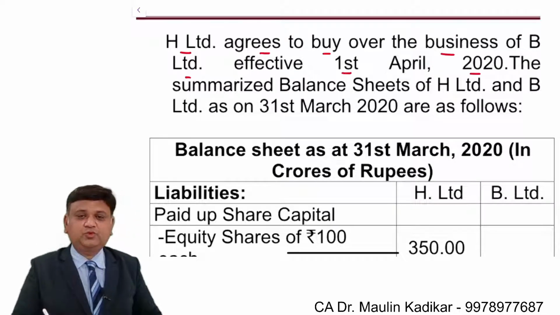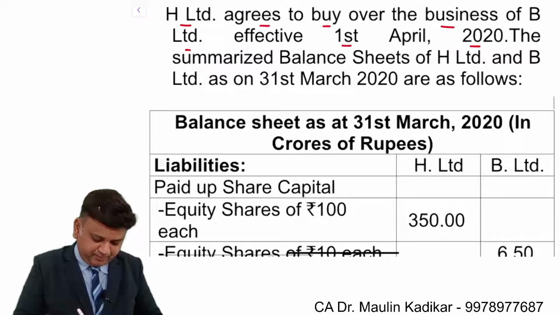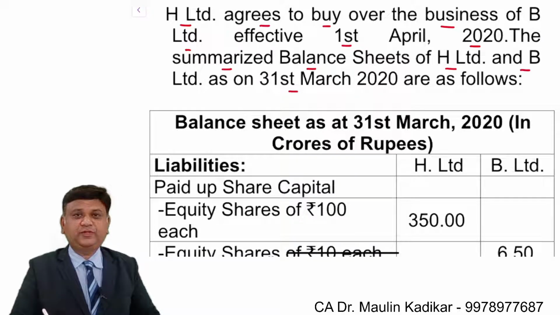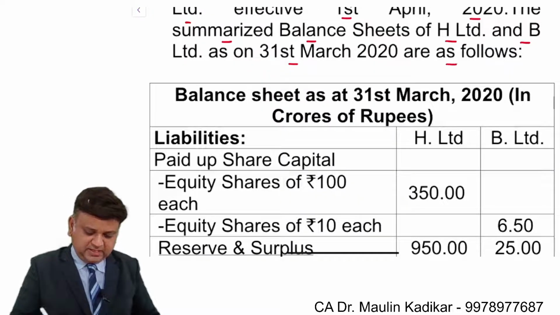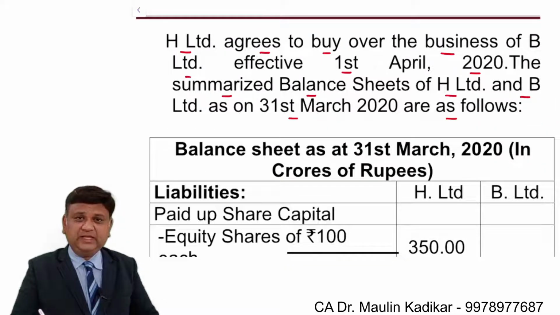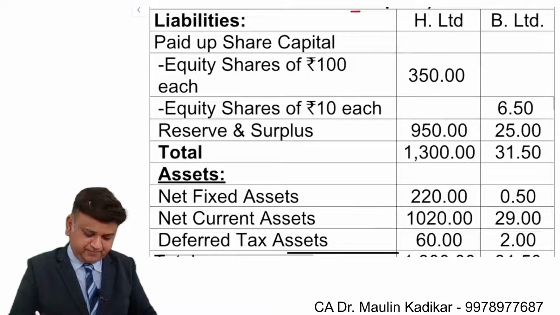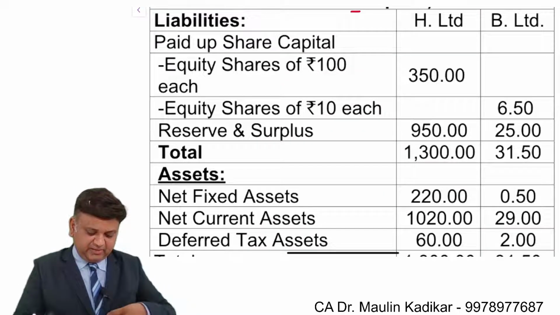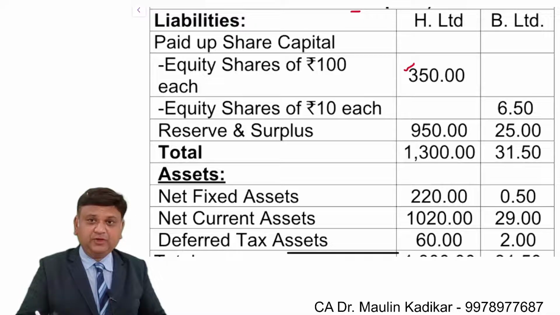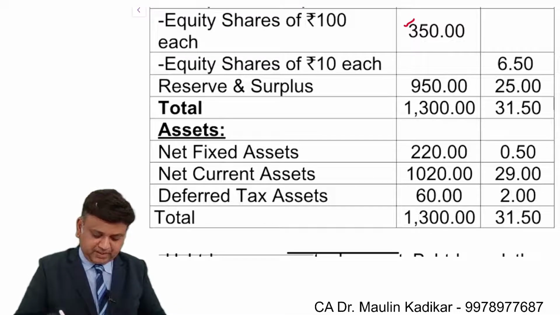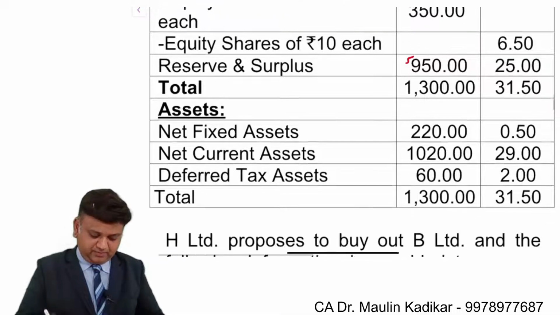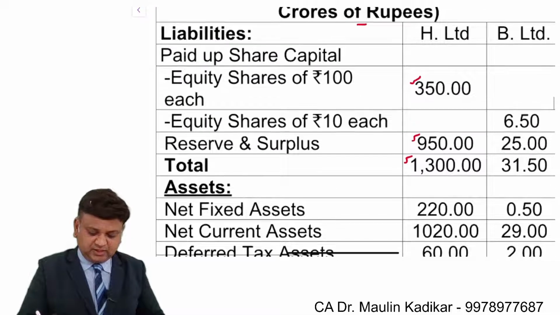Effective from April 1st, 2020, the summarized balance sheets of H Limited and B Limited as on 31st of March 2020 are as follows. So the balance sheet is provided for both the companies on a specific date. The figures are given in crores of rupees. For H Limited, we have been given the equity share capital of 350 crore, reserves and surplus of 950 crore. So the total is 1300 crore.